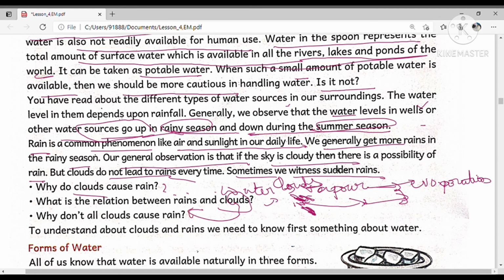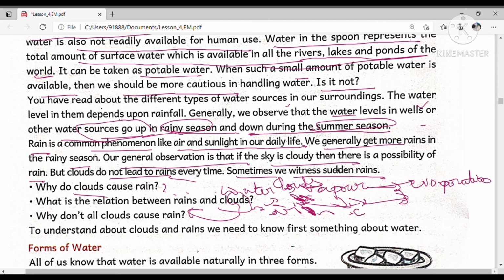So why do clouds not always cause rain? The clouds moving in the air are generally at higher levels. The cool breeze along with the air makes the clouds cooler. Due to this, the water vapor condenses and causes rain.